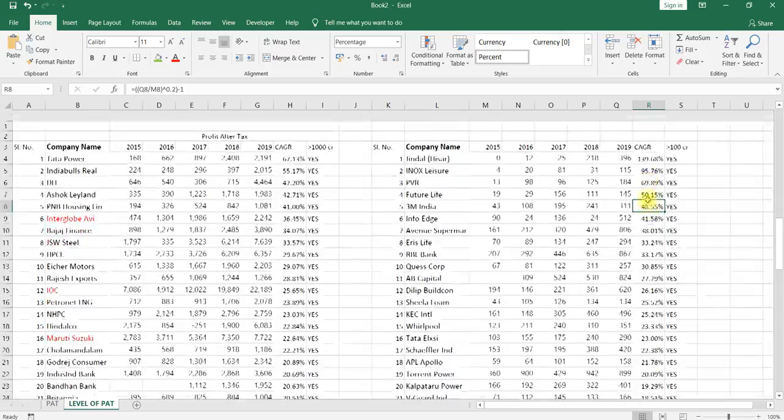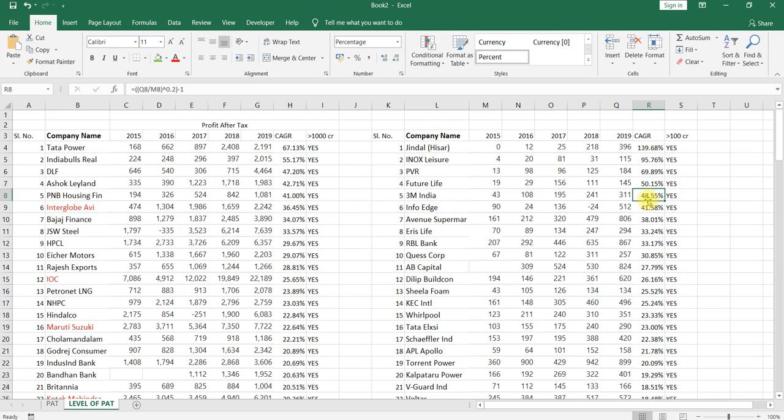Now we have understood how to categorize the investors and the entire universe, for the value investor, in the sense aggressive investor, and the conservative investor. Conservative investors: more than 100 crores with a positive growth CAGR.